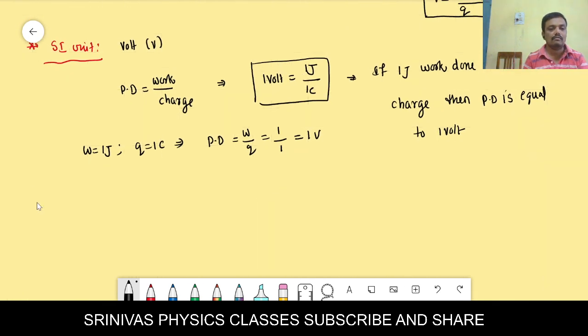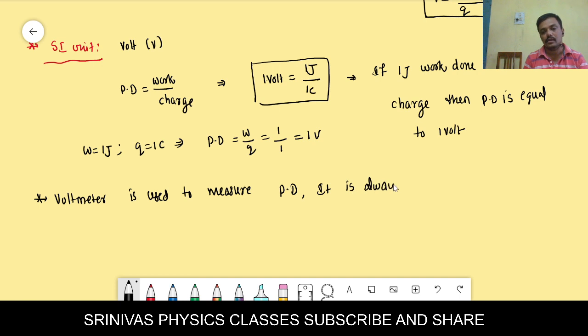Then what is the instrument used to measure the potential difference? Anybody? What is the device used? Right, the voltmeter is used to measure potential difference. This voltmeter is always connected in parallel to the appliance across which you want to find the potential difference.